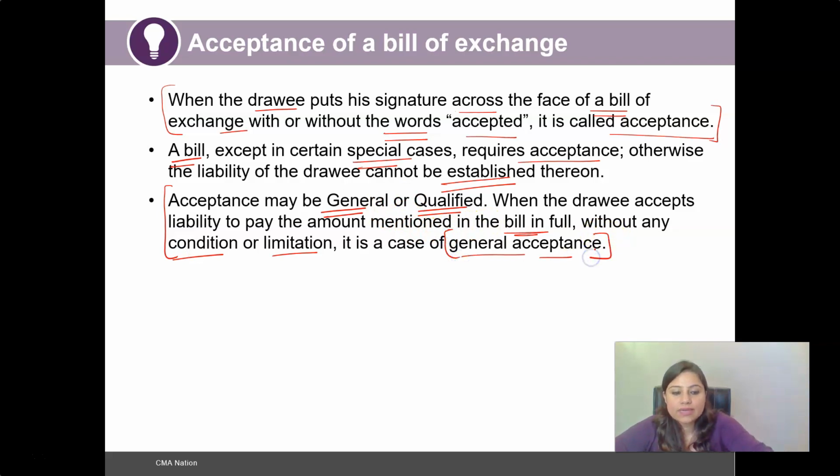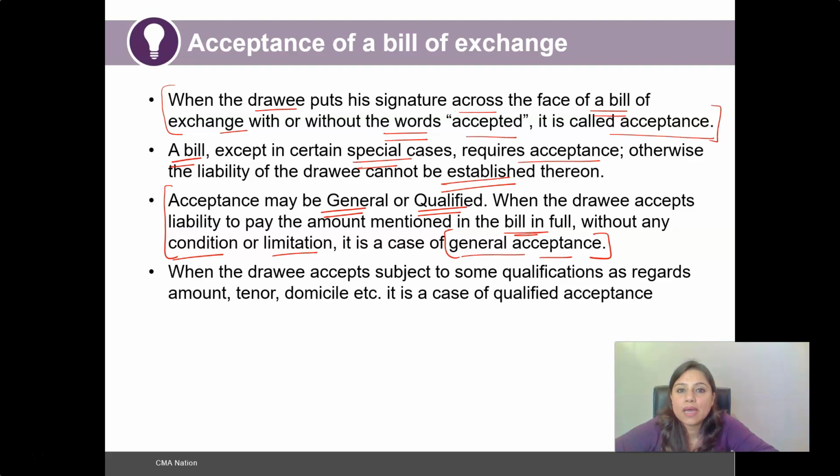And what is a qualified acceptance? The word qualified implies a condition put in by the drawee. When the drawee accepts subject to some qualification as regards the amount, tenor or domicile, it could be any condition put forward by the drawee while paying that particular bill of exchange. If the drawee accepts the bill of exchange and puts some condition on the payment, or on the tenor or tenure of the bill, or for any particular reason, such an acceptance would be termed a qualified acceptance.